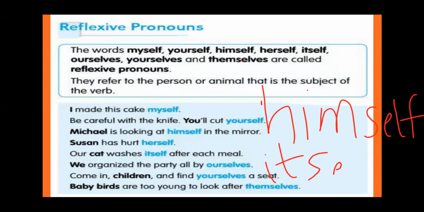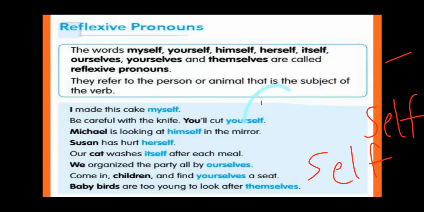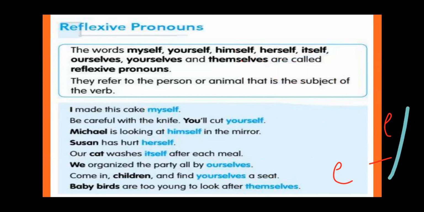So if I add self, himself, it will become a reflexive pronoun. Her is a personal pronoun. So if I add self, it will become a reflexive pronoun. So have you seen the difference? When we add self, it becomes reflexive pronouns, and self is for singular.